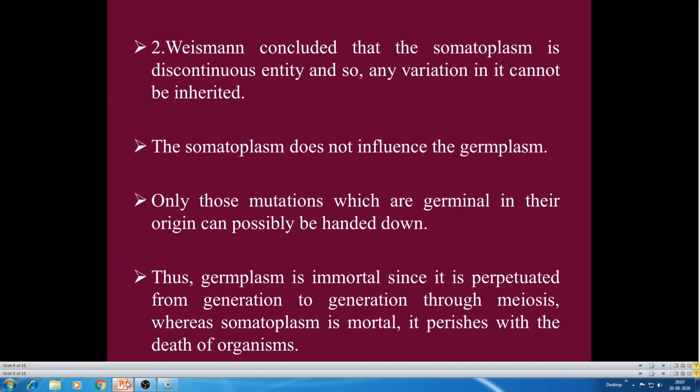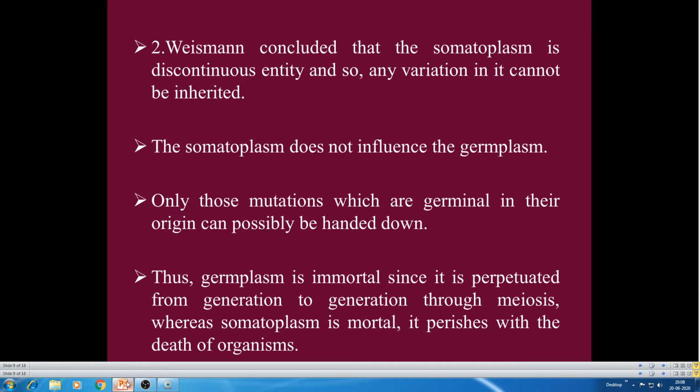The mutations which are germinal in their origin can possibly be handed down. The mutations take place in the germinal cells. That must be transmitted. The germplasm is immortal, right? Germplasm is immortal since it is perpetuated from generation to generation through meiosis, whereas somatoplasm is mortal. It perishes with the death of an organism.